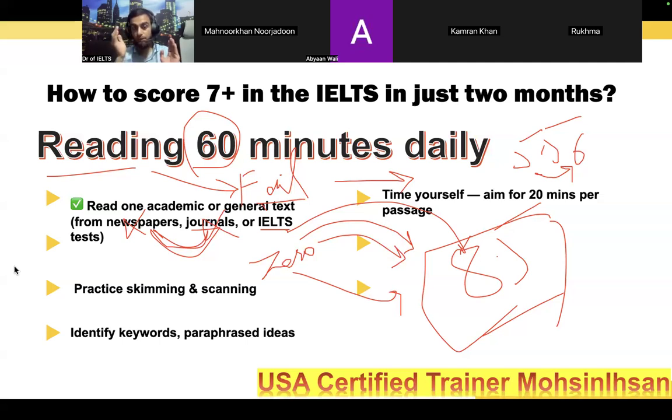Anybody can speak for 10 minutes, but a 2 minute speaker is better and a 10 minute speaker is not better, so definitely the 2 minute speaker got the 7 plus band and the 10 minute speaker got less. What I mean is having beautiful fluency, no breaks, no gaps, no repetition, a very outstanding flow of speaking.